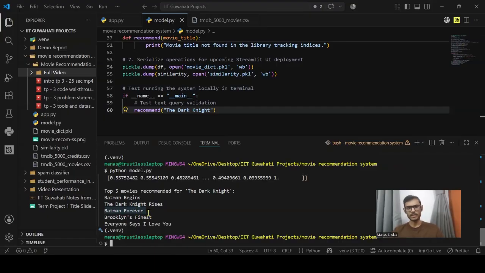Notice how the top recommendations have similarity scores hovering around 0.4 to 0.6. In text-based cosine similarity, a score above 0.3 represents significant structural overlap. The model correctly prioritized other Batman films and gritty action features because they share overlapping tags like DC Comics, Vigilante, Action, etc.